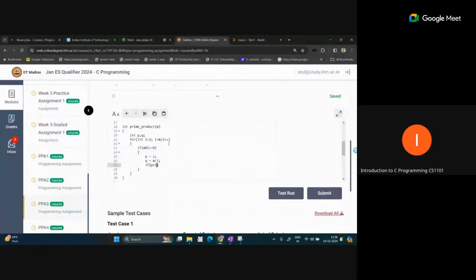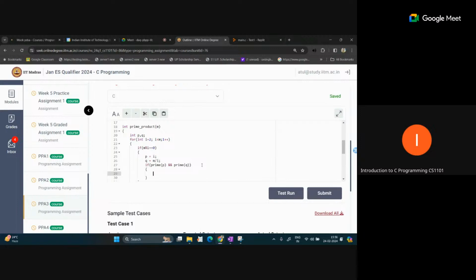So if prime p and, take the and condition, prime q. Okay, if both are true, so prime p and prime q, if both are 1, then the overall condition will become true.